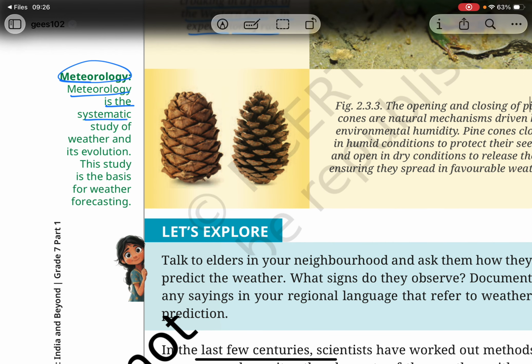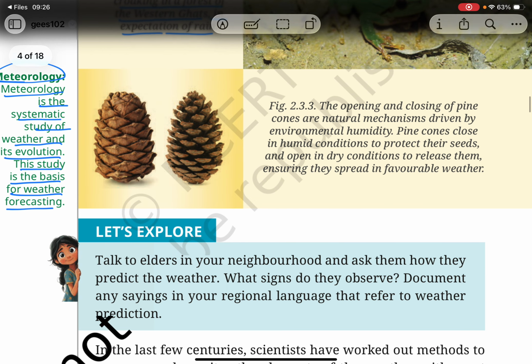Meteorology is the systematic study of weather and its evolution. This study is the basis for weather forecasting. The opening and closing of pine cones are natural mechanisms driven by environmental humidity. Pine cones close in humid conditions to protect their seeds and open in dry conditions to release them, ensuring they spread in favorable weather.